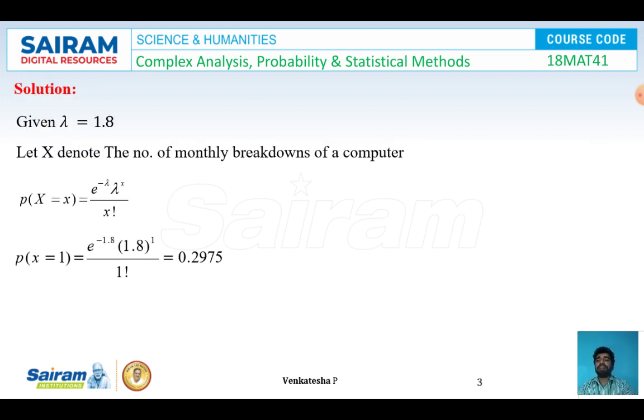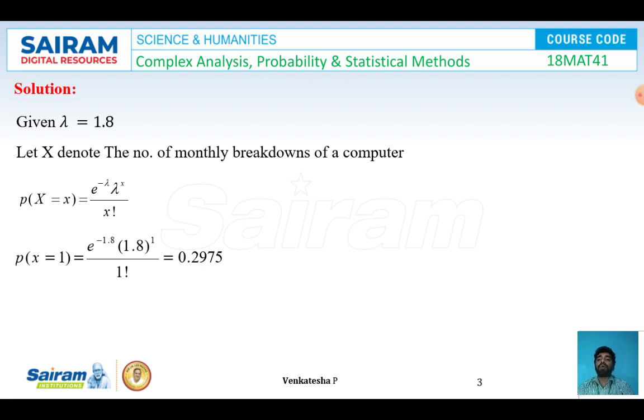The problem has been given with a mean 1.8, and we know that in the Poisson distribution the expression for mean is lambda. So I'm going to take lambda is equal to 1.8 and let x denote the number of monthly breakdowns of a computer. Now take the formula of Poisson distribution. We have P of x is equal to e power minus lambda, lambda power x by x factorial. Now in this expression I am going to replace lambda is equal to 1.8, so I'll be getting e power minus 1.8 whole power x by x factorial.